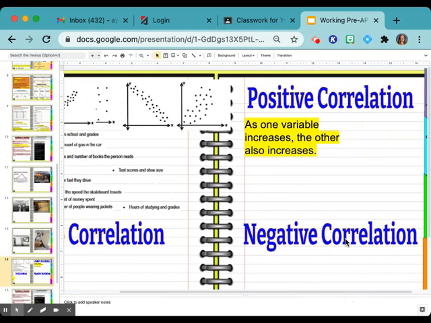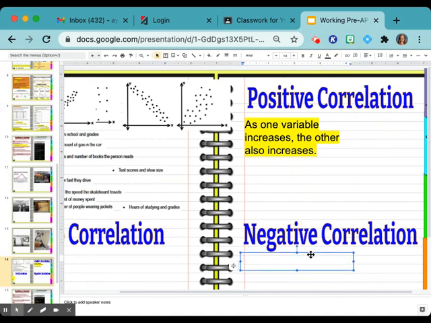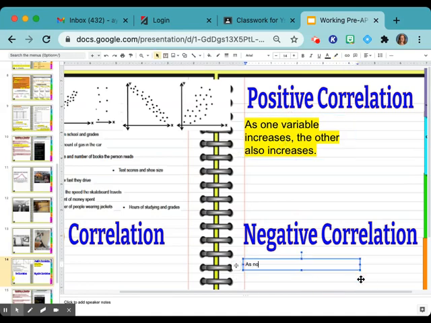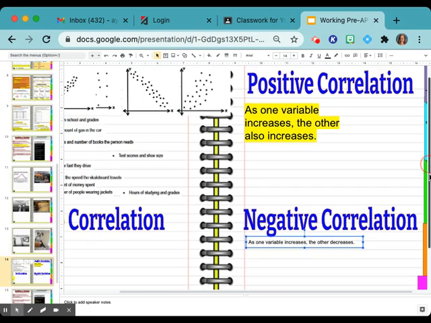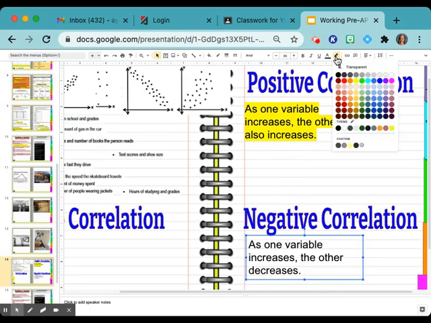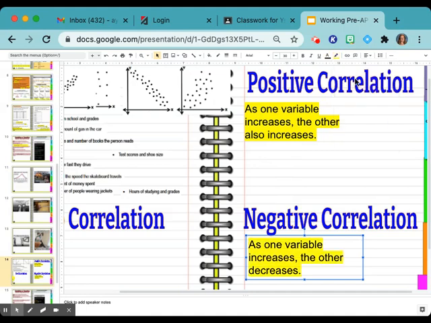So then a negative correlation: as one variable increases, the other decreases. That is a negative correlation. Here, I'll move it.